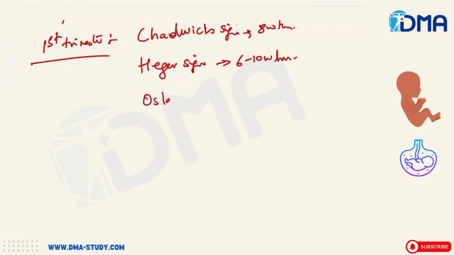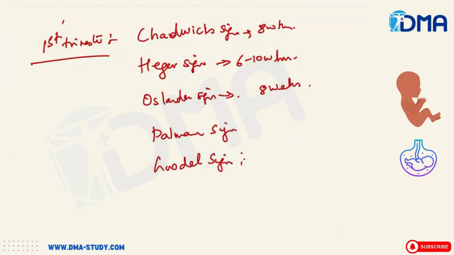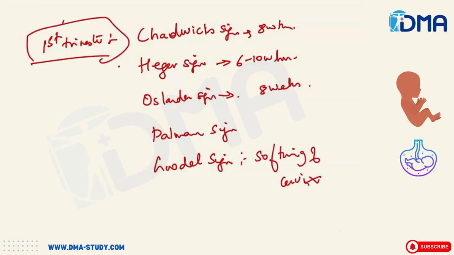Then the Osiander sign. Osiander sign is the inferior sensation felt at the lateral fornix. This will happen by the 8th week. Then the Palmer sign, that means the rhythmic uterine contractions during bimanual examination. This Palmer sign will be seen in the first trimester, and then this Goodell sign. The Goodell sign is the softening of the cervix. This will all be seen in the first trimester.